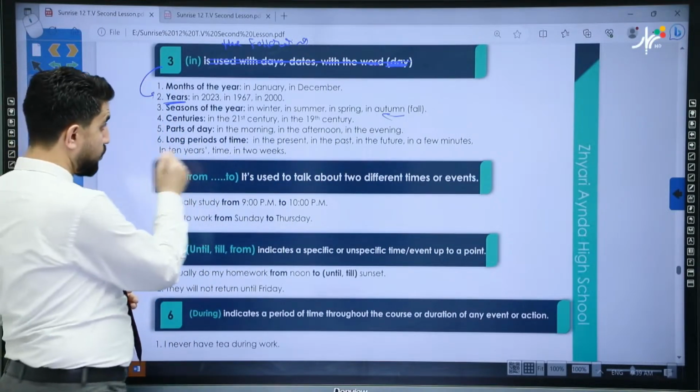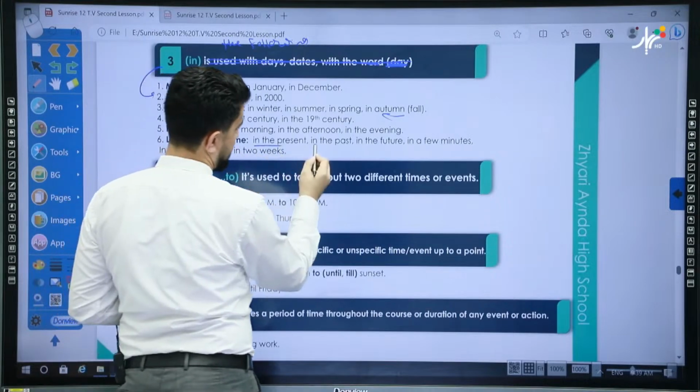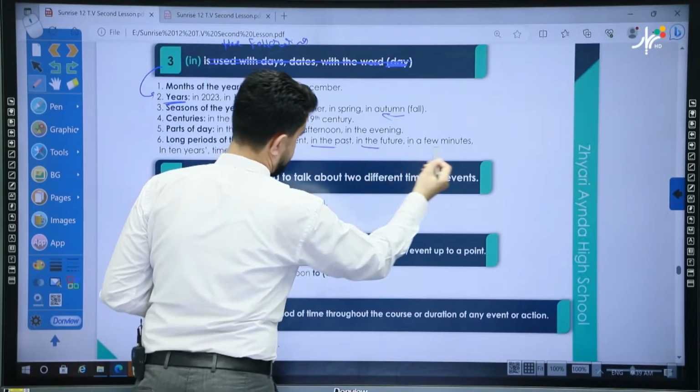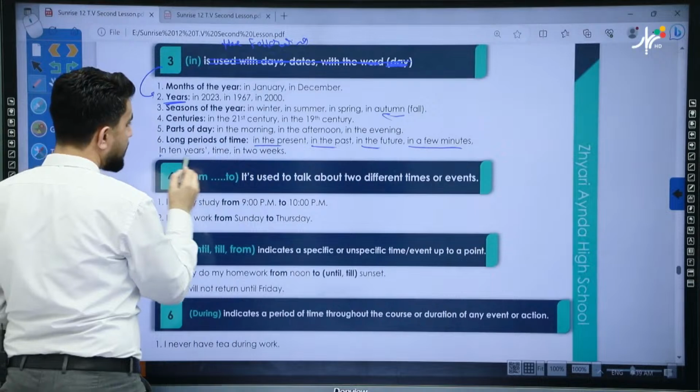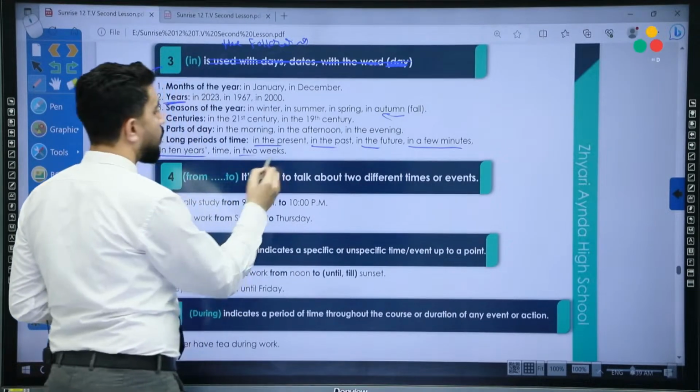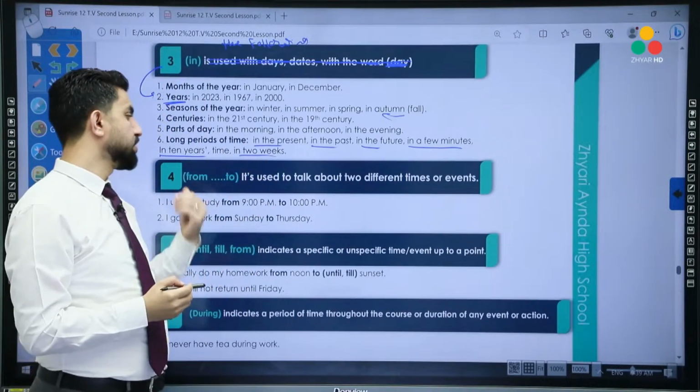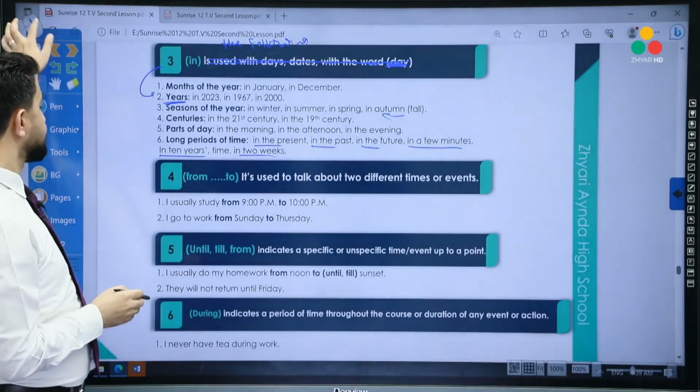We can also use in with long periods. In the present, in the past, in the future, in a few minutes, in 10 years' time, or in 2 weeks. So we can use in like that.